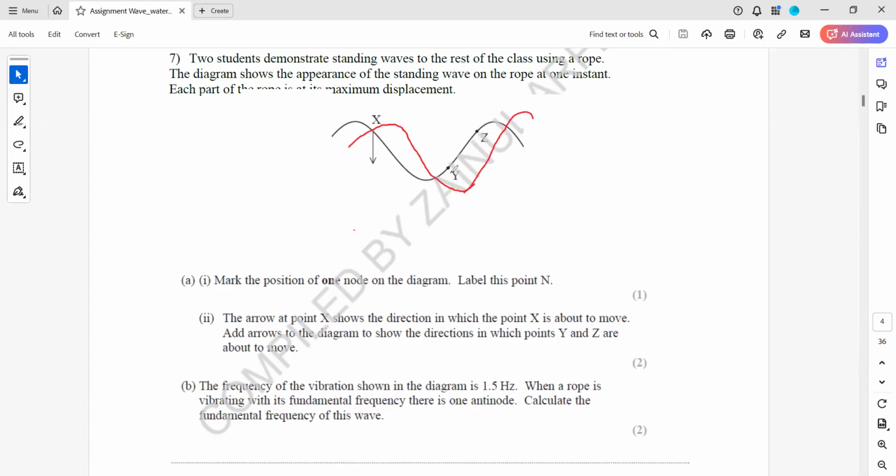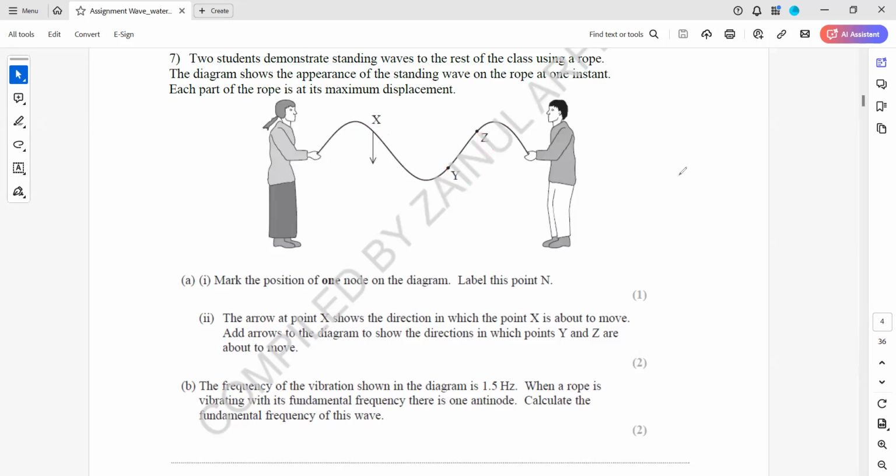So then how will Y move? Y will move down, and Z will also move down, if it was a continuous wave. But for a standing wave, they always tend to move towards the mean position. Is it clear, this idea about how to label the points for standing and for continuous waves?